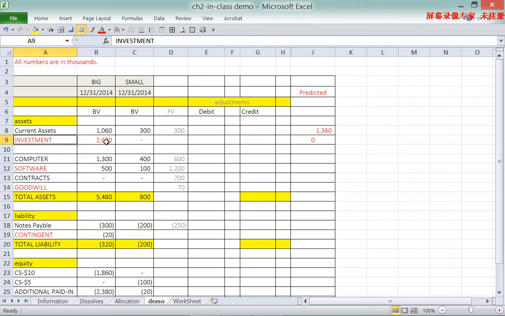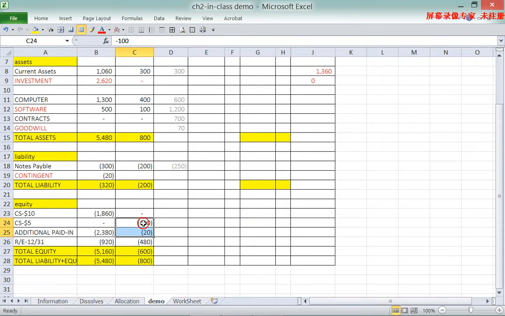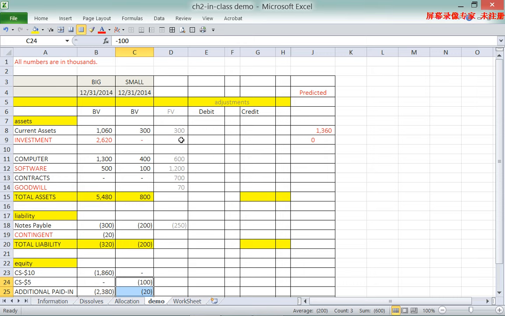The investment in subsidiary is basically the subsidiary's book value of equity plus all the inflation, as I call it, or the difference between the fair value and the book value, as well as the goodwill.